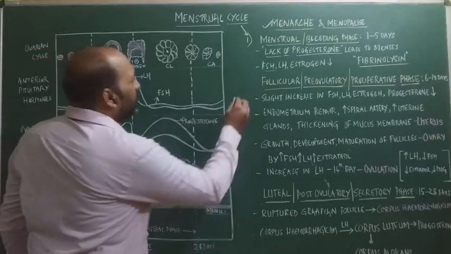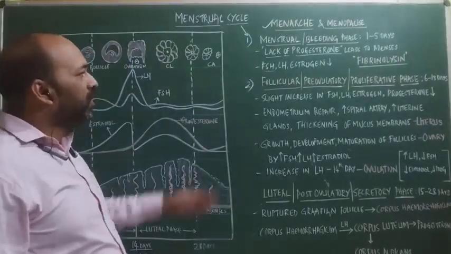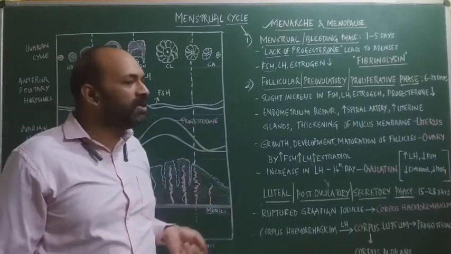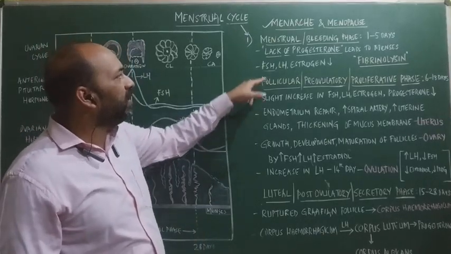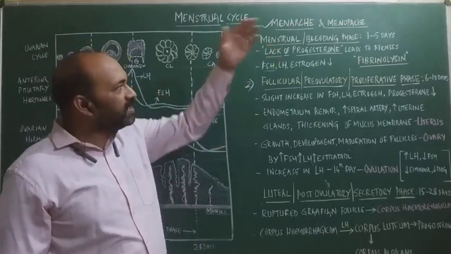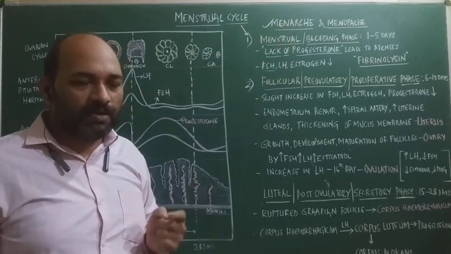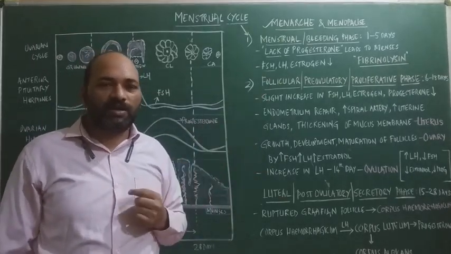Next, after the bleeding phase, is the follicular phase or pre-ovulatory phase, also called the proliferative phase. This phase occurs right after the bleeding phase. As I said, in the bleeding phase the unfertilized egg is phagocytized, thereby the bleeding occurs.